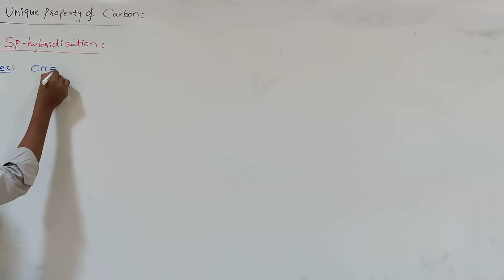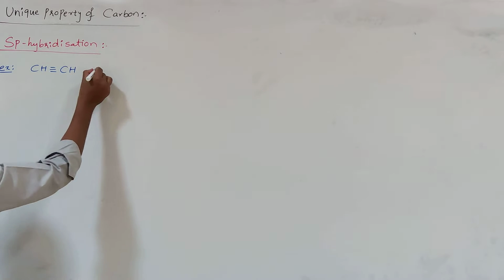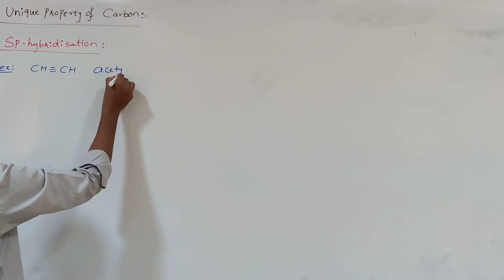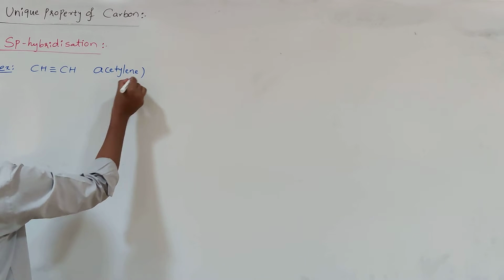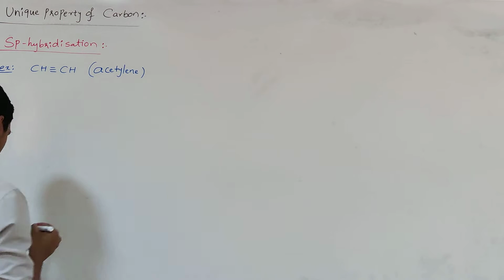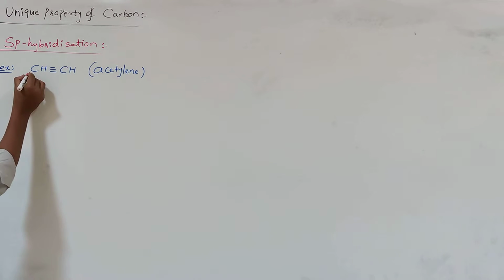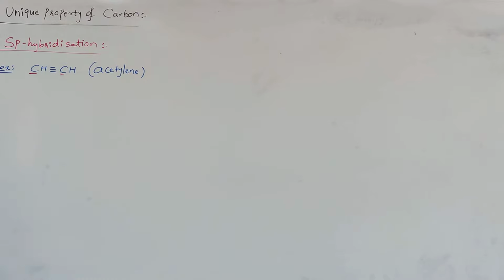acetylene molecule. This is also called the ethyne molecule. In the ethyne molecule, the two carbon atoms exhibit sp hybridization. You know very well,